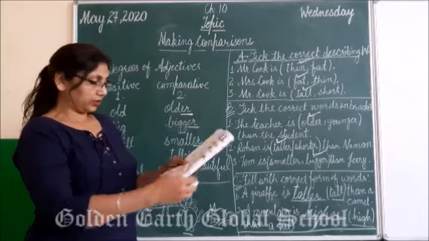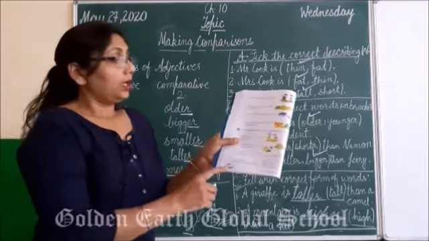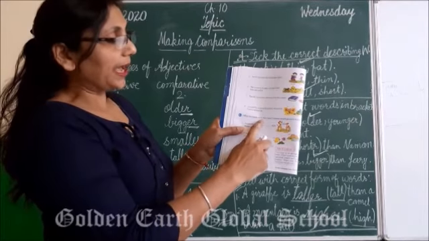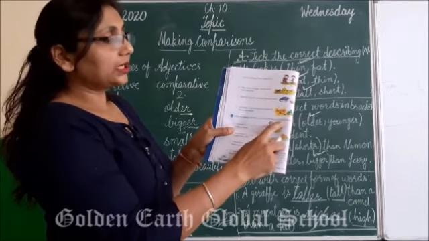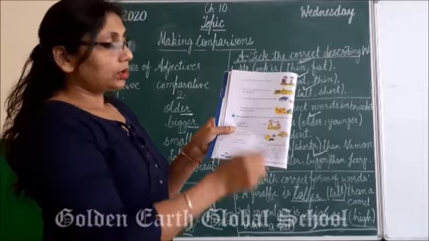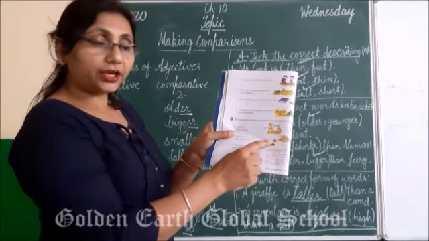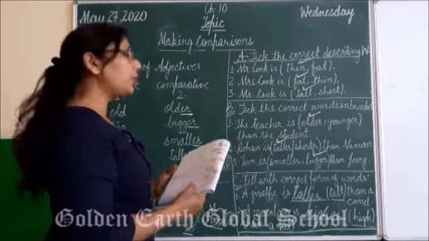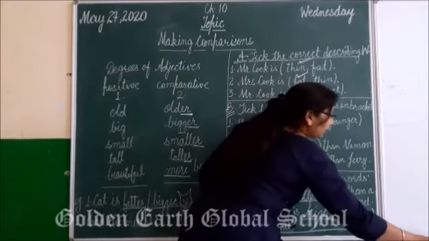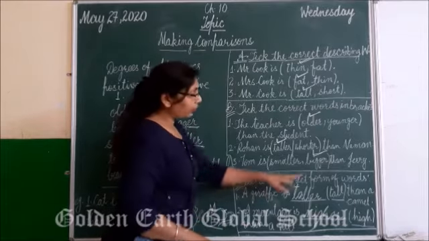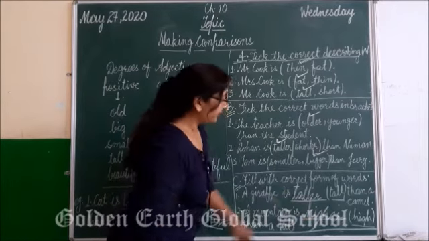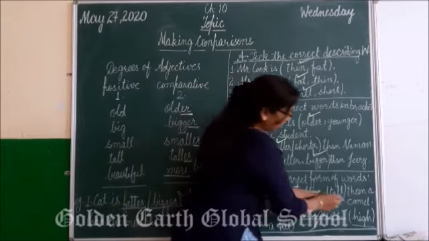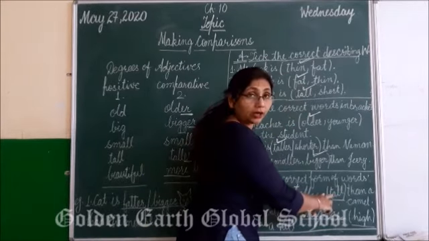Now come on page number 32. Here in our exercise number C, fill in the blanks with the correct form of the words given in the brackets. So look at the pictures again very carefully, and this exercise is also very easy. What you have to do, you have to fill the correct form of the words that are given here. A giraffe is tall. We have been given the word tall.